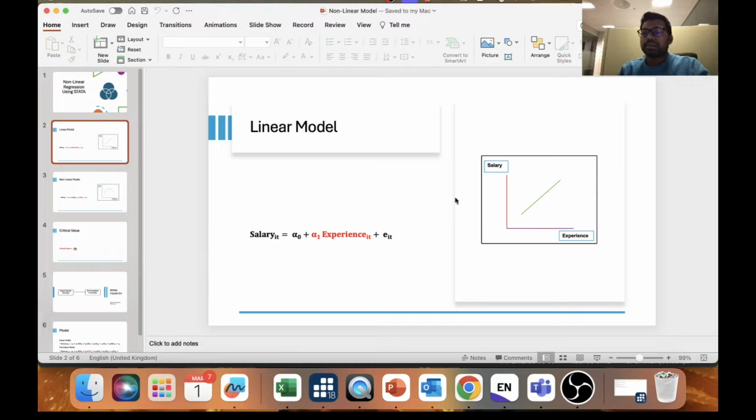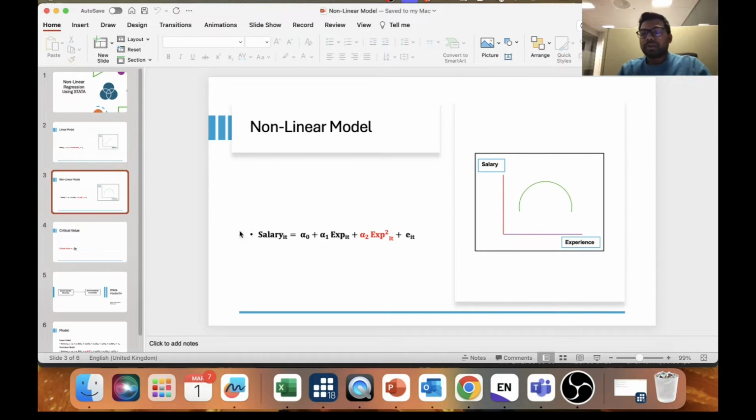In the linear impact, in the graph we can see that with the increase in experience there is an increase in salary. This model can explain that experience has an impact on salary. Now if we move forward, this is the non-linear relationship. Here you can see there's a certain increase in experience and a certain increase in salary. After that particular point there is a significant drop in the level of salary. This is what we call the non-linear relationship, also called the inverted U-shaped relationship. So you can have a U-shaped relationship and an inverted U-shaped relationship.